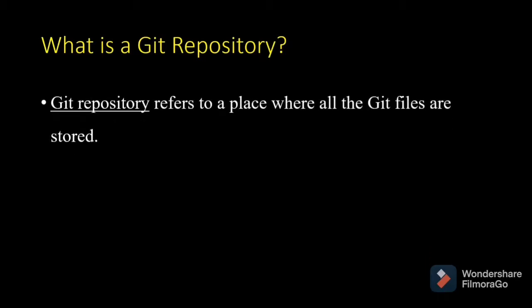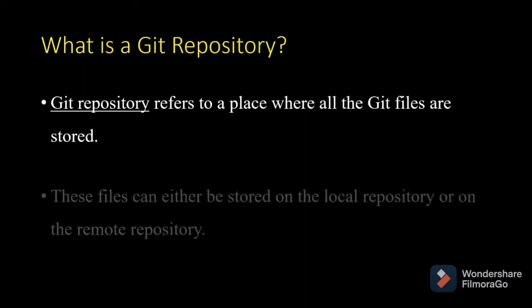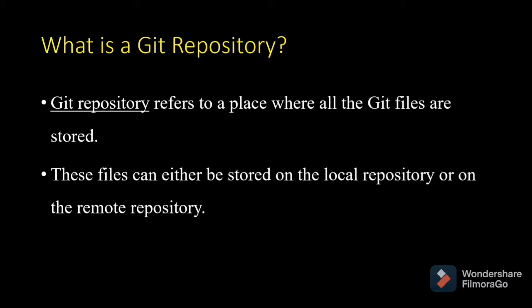What is a Git repository? A Git repository is a place where all the Git files are stored. We can consider it like a folder. These files can be stored either in a local repository or a remote repository. Local repository means these files are saved on our computer, and everyone will have their own local copy. A remote repository is hosted on the web so that everyone can pull this remote repository and work.